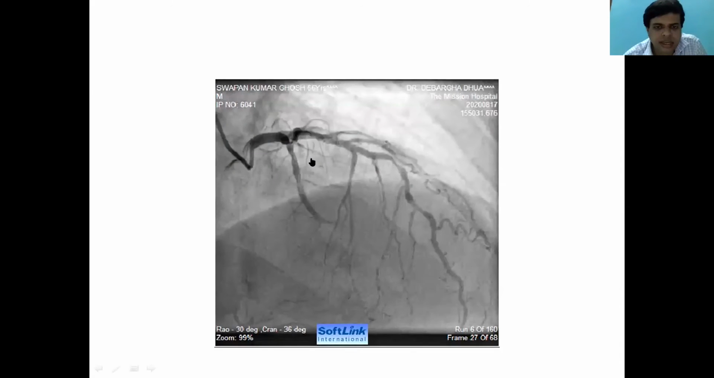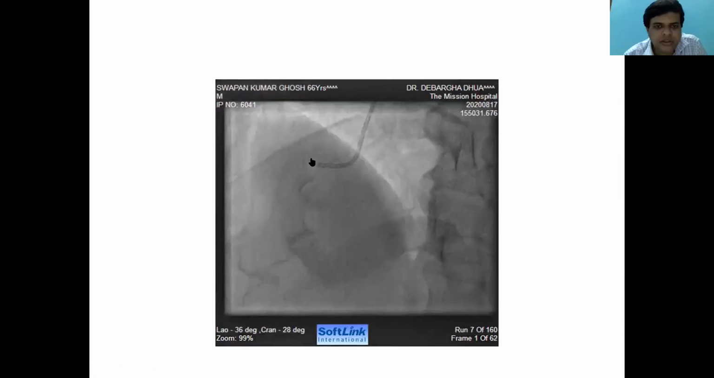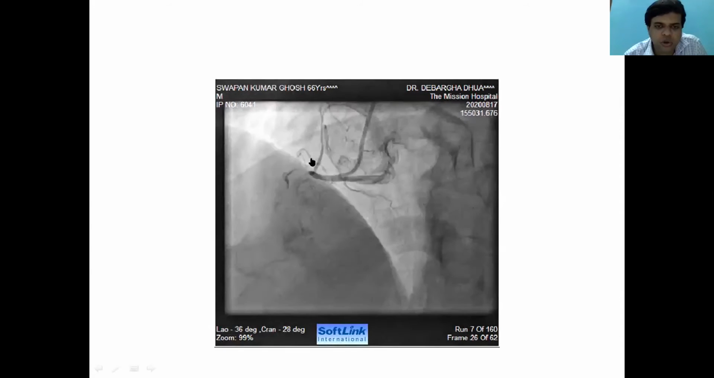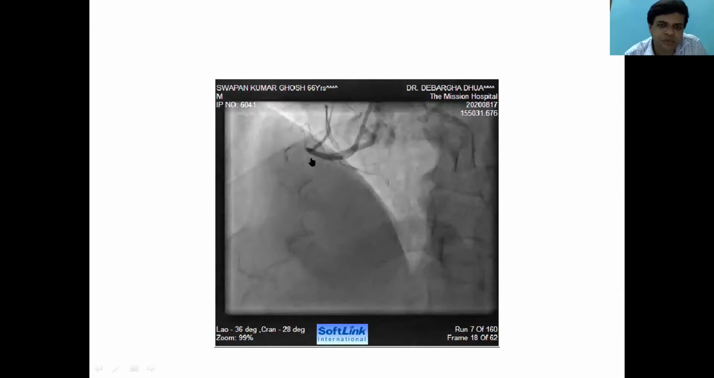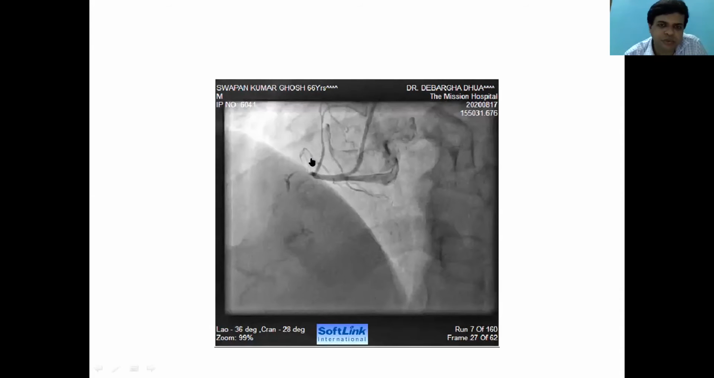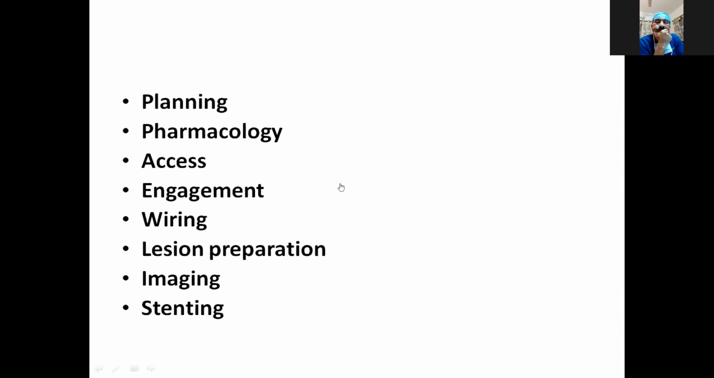What we found is that the RCA is chronically totally occluded. There is a CTO in the proximal part of the RCA, with very poor flow. The patient was initially offered CABG, which was turned down by the patient himself, so he was planned for PCI. Our planning was to open up the RCA CTO first, then to address the LCX lesion.